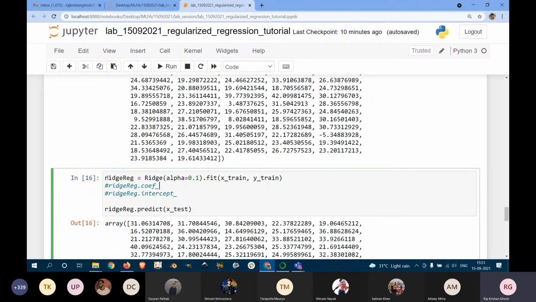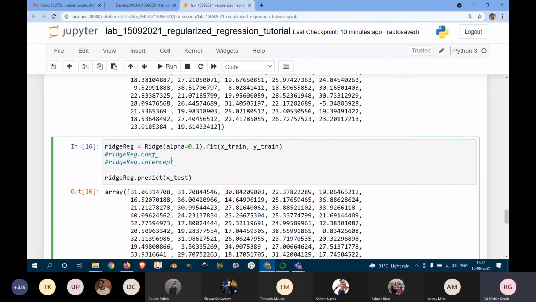Okay, so with ridgereg, what we are defining is that it will be a ridge regression model with an alpha of 0.1. Basically this alpha is nothing but the lambda value. We have different lambda values, and corresponding to that we have different calculations for the fitting. So here we put the alpha, basically the lambda value, of 0.1.